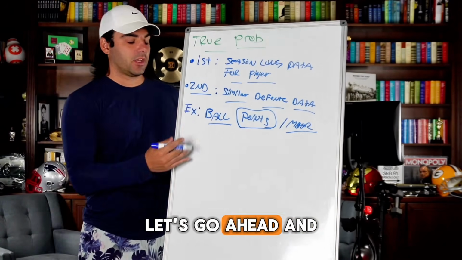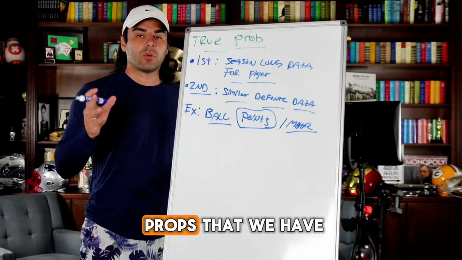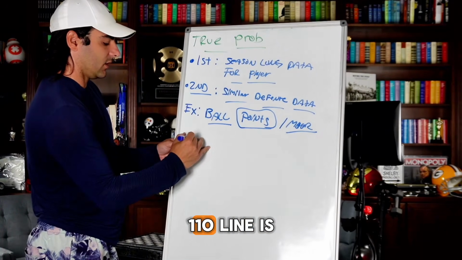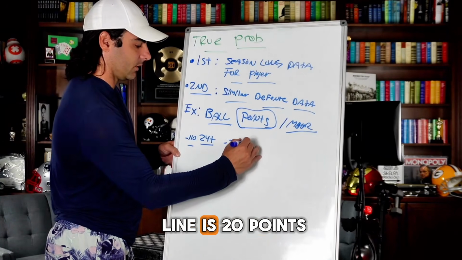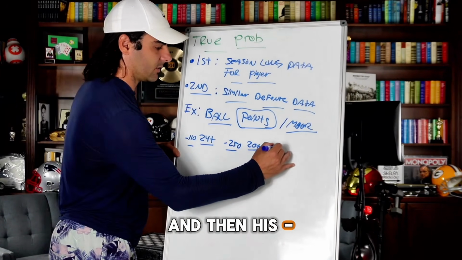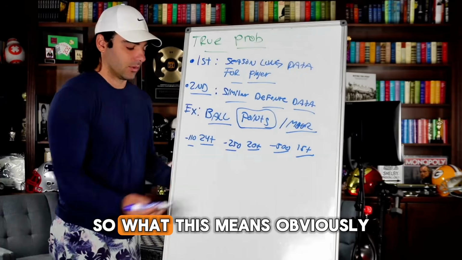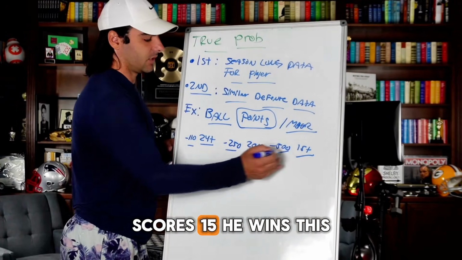Now, let's go ahead and make some examples here with some of the props that we have for points. His minus 110 line is 24 plus points. His minus 250 line is 20 points. And then his minus 500 line is 15 plus points. So what this means, obviously, if he scores 24 points, he wins this. He scores 20, he wins this. Scores 15, he wins this.